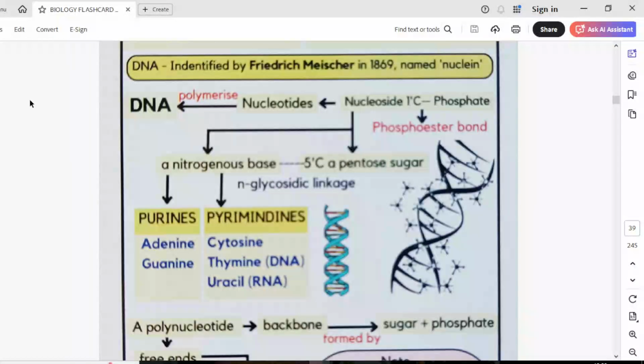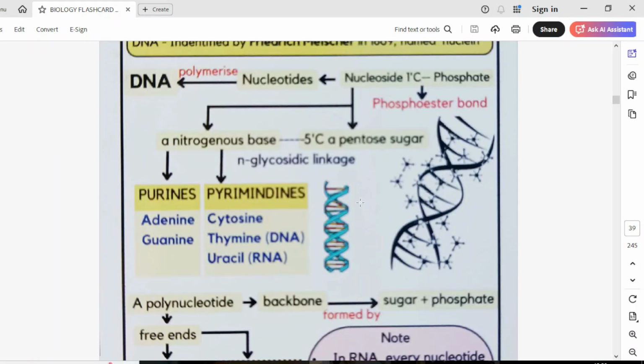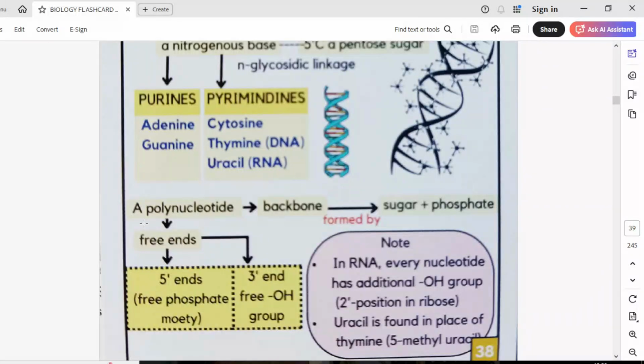So what we have discussed till now is that DNA is the polymerization of nucleotides. A nucleotide is made up of a nucleoside and phosphate. The bond between the nucleoside and phosphate is the phosphoester bond. Nucleoside is further made up of a 5 carbon pentose sugar and the nitrogen base. Nitrogen bases are of 2 types, purine and pyrimidine, and the bond between the sugar and the nitrogen base is the N-glycosidic bond, or N-glycosidic linkage.